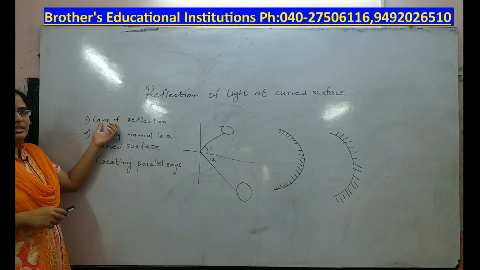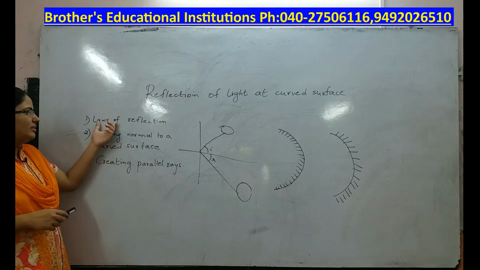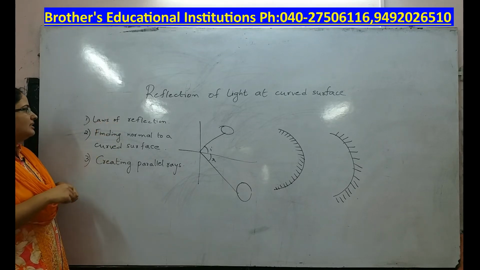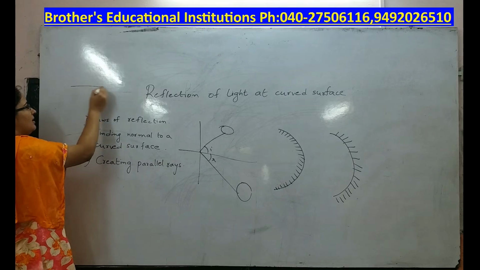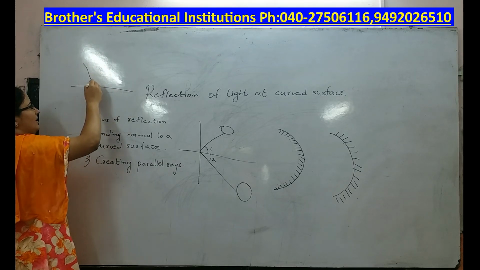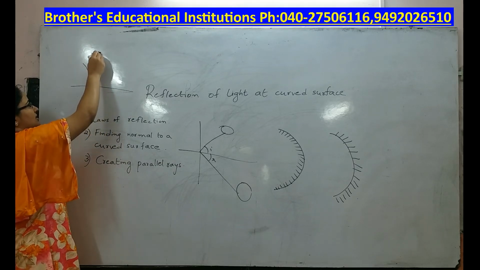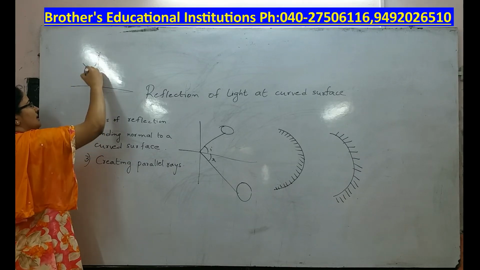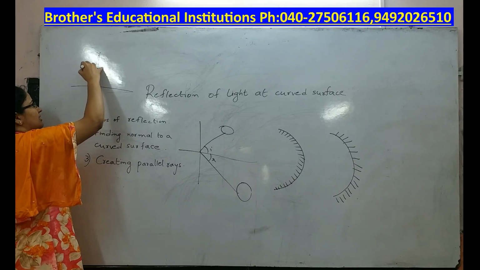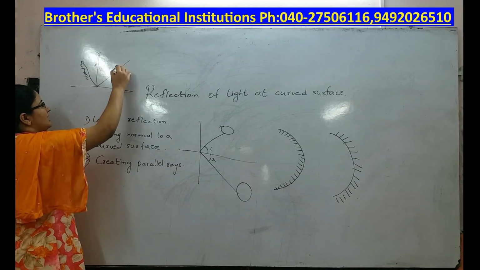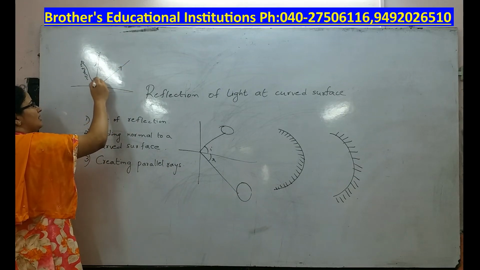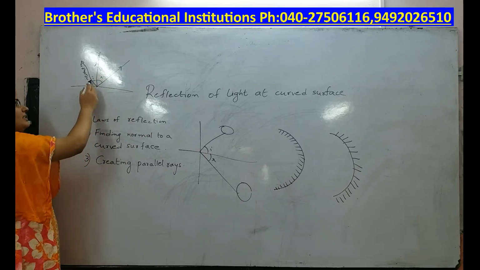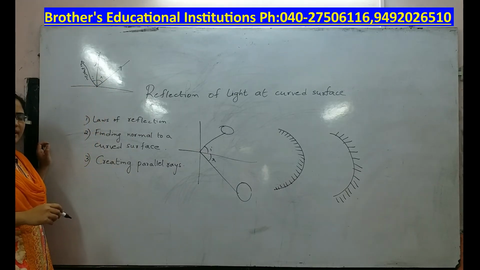Now, in your 7th and 8th class, you might have learned about the laws of reflection. What are the laws of reflection? The very first law says, if you are sending a light ray here, this is the normal. This is the incident ray. And here the reflection takes place. This is the angle of incidence and this is the angle of reflection. The very first law says that the angle of incidence is equal to the angle of reflection.